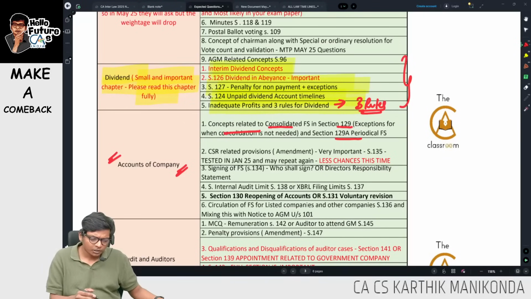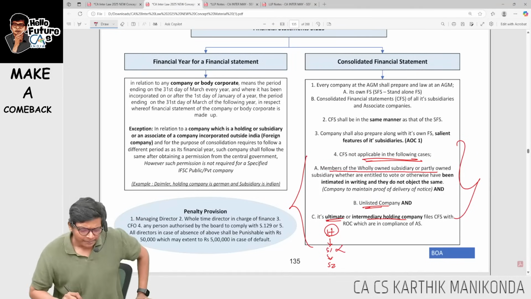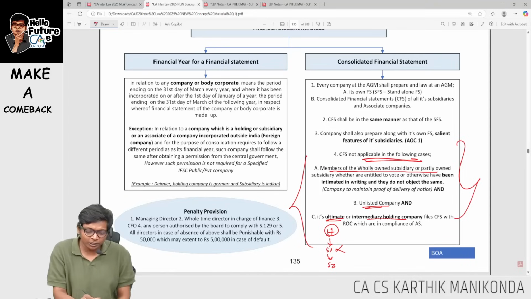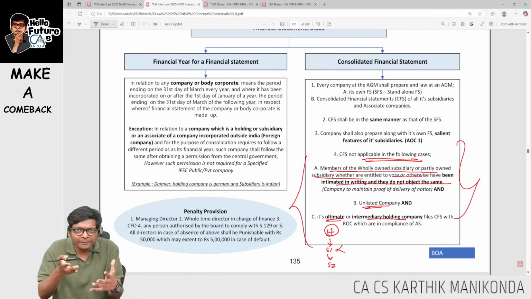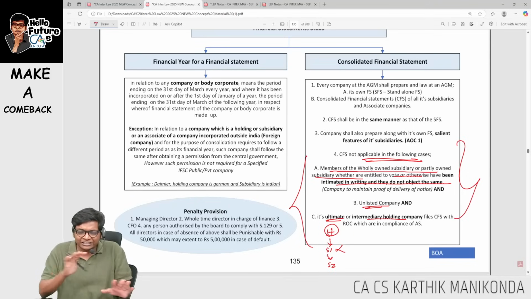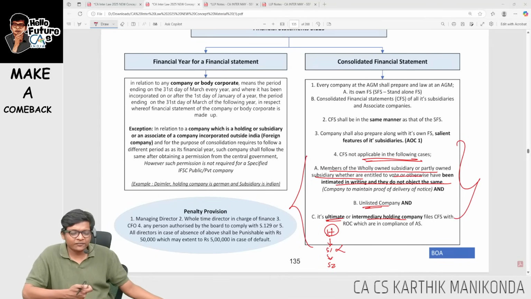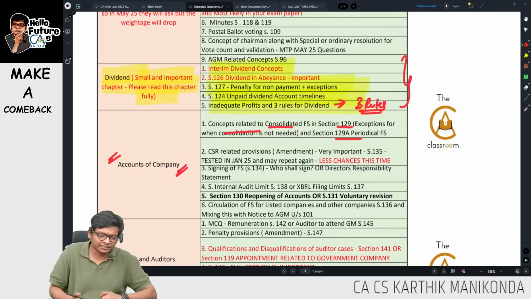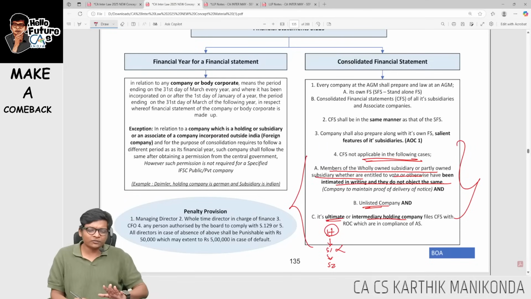Next exception, members of the wholly owned subsidiary or partly owned subsidiary who are entitled to vote have been intimated in writing. I am informing my members of the subsidiary that we are not going to do consolidation. They are also not objecting and it's fine. They are saying it's okay. Therefore, we can proceed without doing consolidation in that case. Exception for consolidation.